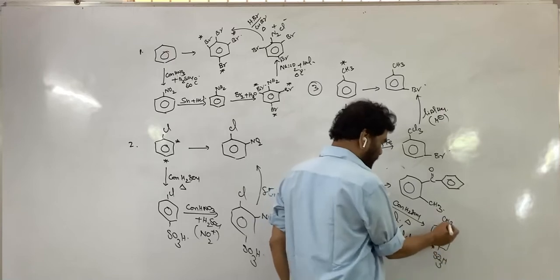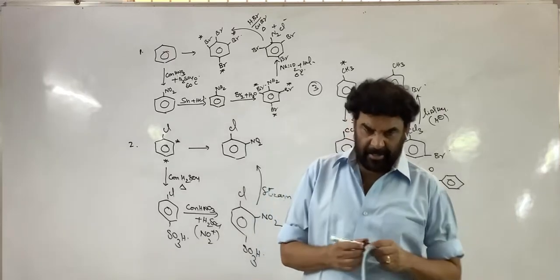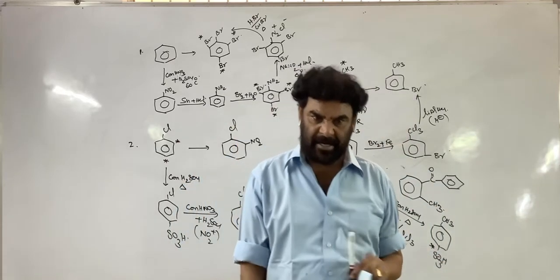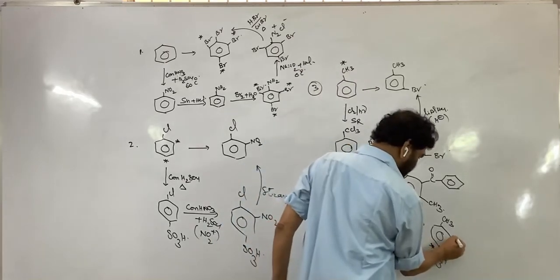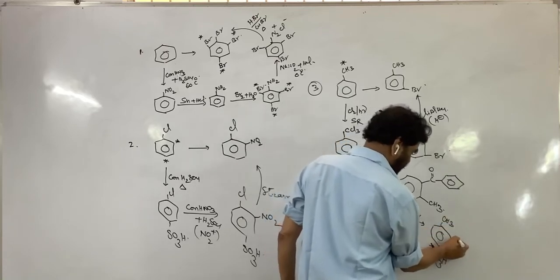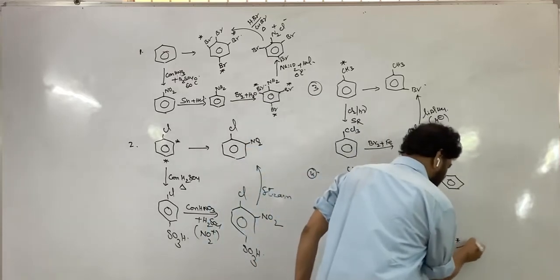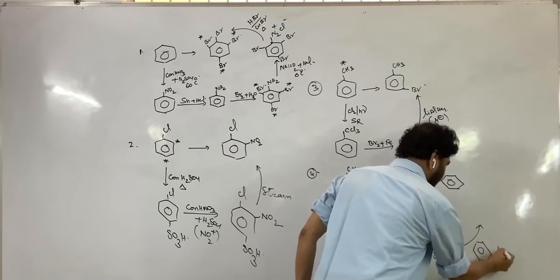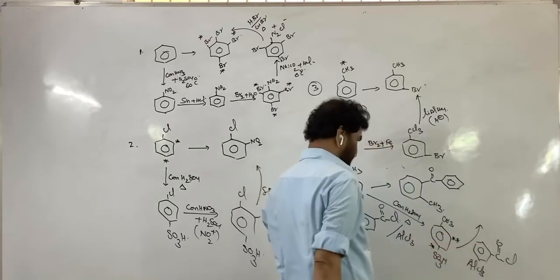If the benzene ring contains a ring activator and a ring deactivator, further reaction takes place according to the directions of the ring activator. The SO3H is directing the next electrophile to the meta position, and the methyl is also directing the next electrophile to the same position. Both are directing there. Therefore, now you carry out benzoyl chloride treatment with AlCl3, Friedel-Crafts acylation.